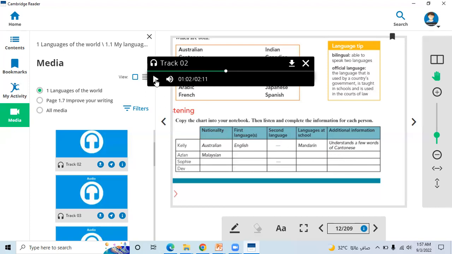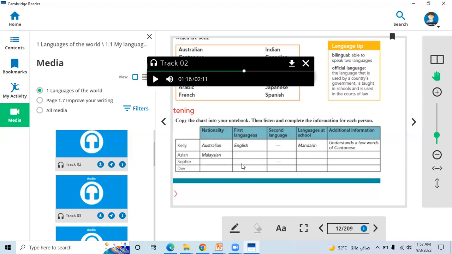Now let's see Sophie. I'm Canadian. I live in Ottawa. Here we will write Canadian. Here, nationality is Canadian. She lives in Ottawa. It's a state in Canada. My dad is from Morocco. He grew up speaking Arabic and French. My mum is Canadian. English is her first language.